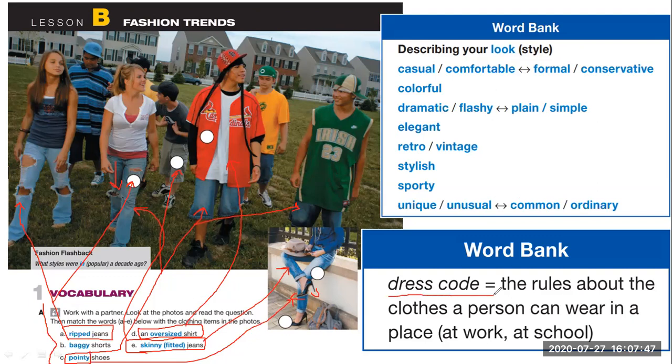The dress code is the rules about the clothes a person can wear in a place. For example, at the Dominico Americano, the dress code is no ripped jeans, no shirts without sleeves. So this is the dress code. How you can dress in a place. In the Dominico Americano, we have a dress code. In the government, when you go to a public office, you have a dress code also. So that is what a dress code is. Okay.